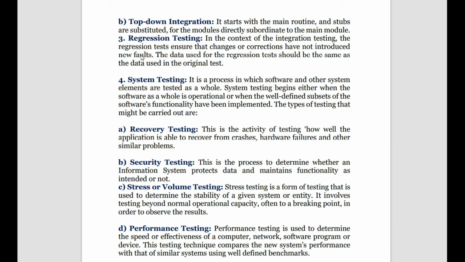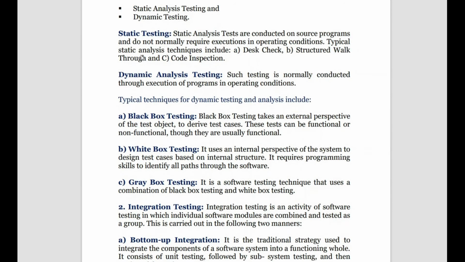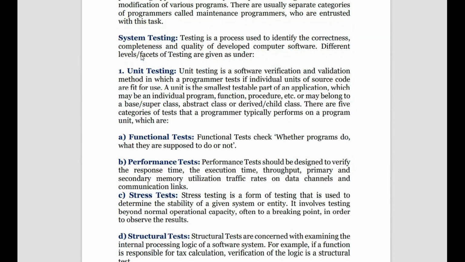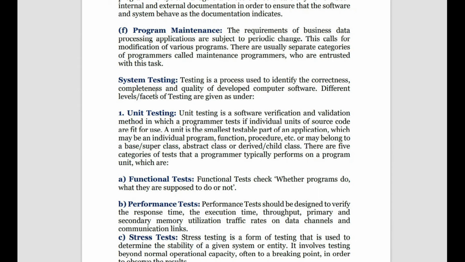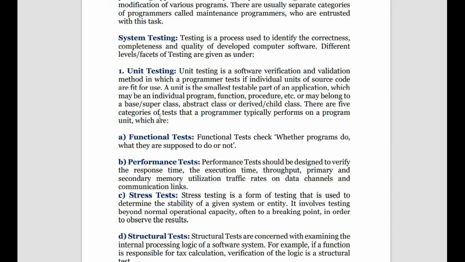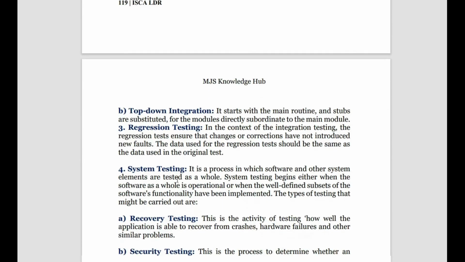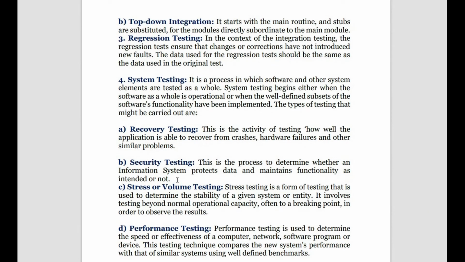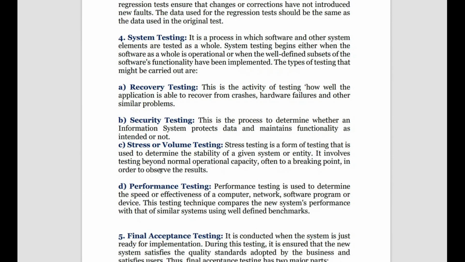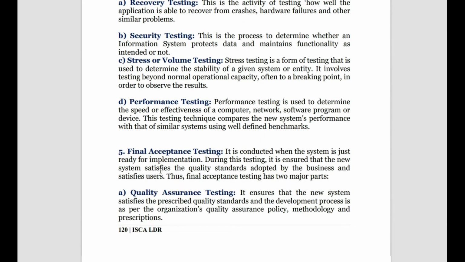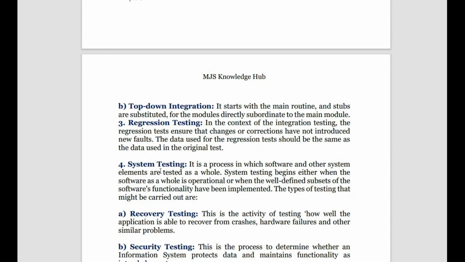Okay, so here, don't get confused. Above, like unit testing, these are the different levels of testing. In different types of testing, we can give the following answer: we have recovery testing, security testing, stress testing, volume testing, performance testing, which is the system as a whole, and final acceptance testing.